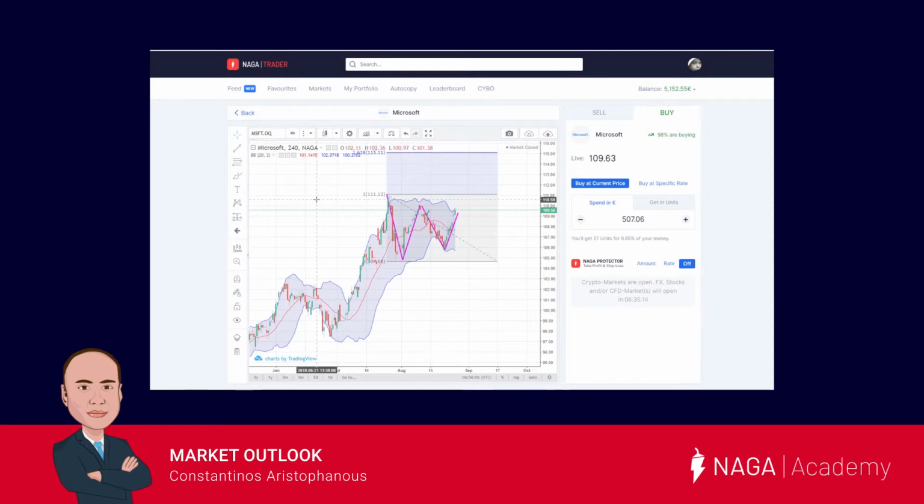Our fourth instrument is the Microsoft stock. The Microsoft stock has been trading in a nice uptrend. It has made a top at the 111.15 price area. It has then corrected to the downside and found support on the Bollinger Band.